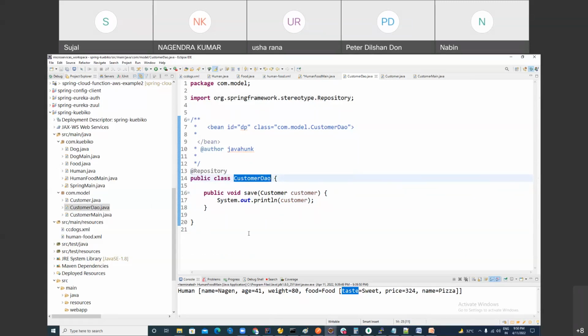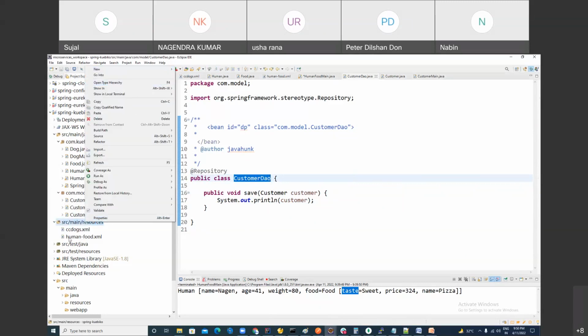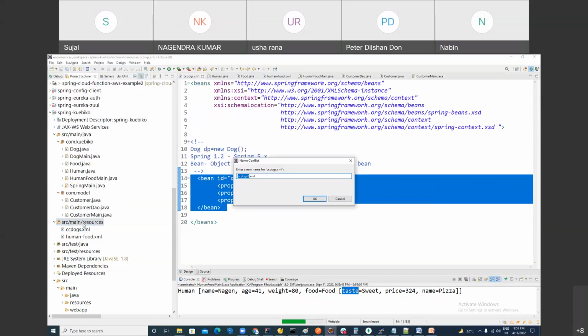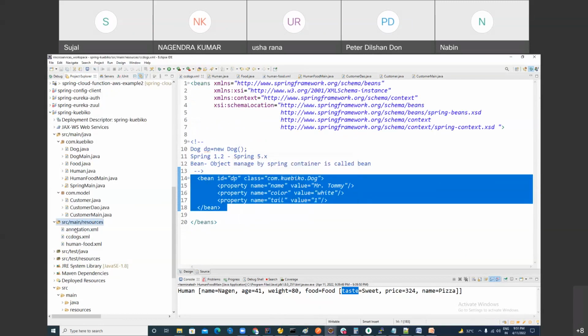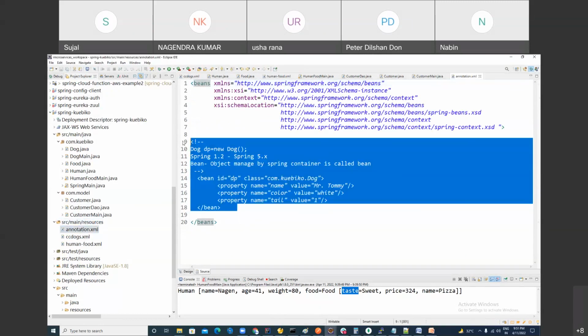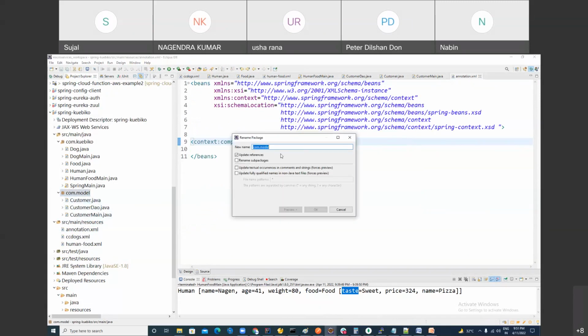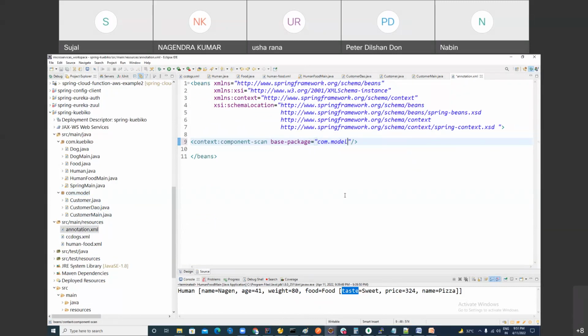So there are two approaches for doing it. Here you can still use an XML file. Let me show you. Here I'm using an annotation XML, and you can give any name to it. In this I'm using context component-scan, and I'm just giving the name of the package in which my annotated class resides.